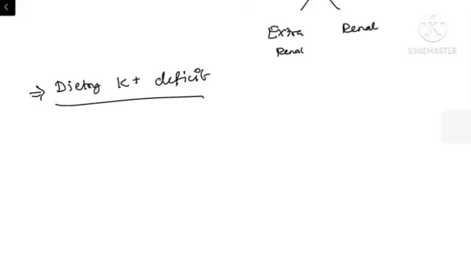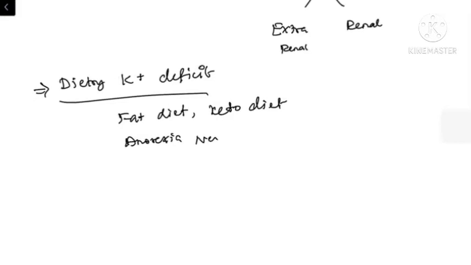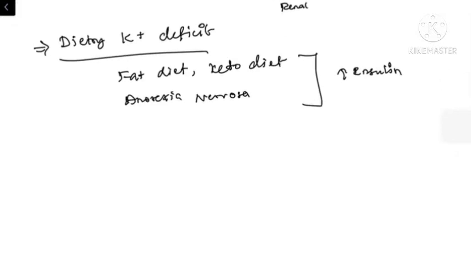So what are the diets which are low in potassium? The most common are the fad diet, keto diet, and patients with anorexia nervosa, who tend to have less appetite. All these patients have excessive release of insulin, which is associated with hypokalemia.